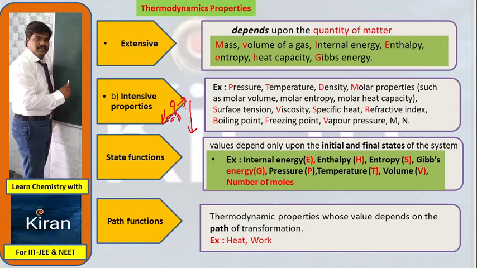It means the work depends upon the path. One is moving from the 10th floor to the ground floor by steps, the other by the lift. While comparing these two, the starting point and ending point are the same, but the paths are different. One person is coming through the steps, the other through the lift. So here the work is different from person to person. It means this work depends upon the path. Hence it is a path function. Path functions are two: heat and work. They depend upon the path, not on the initial and final values.